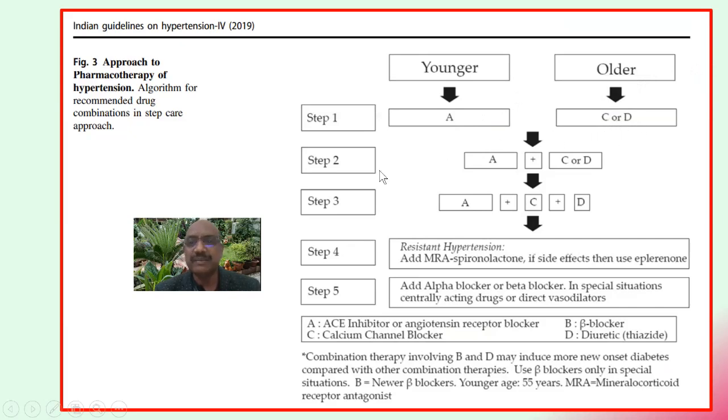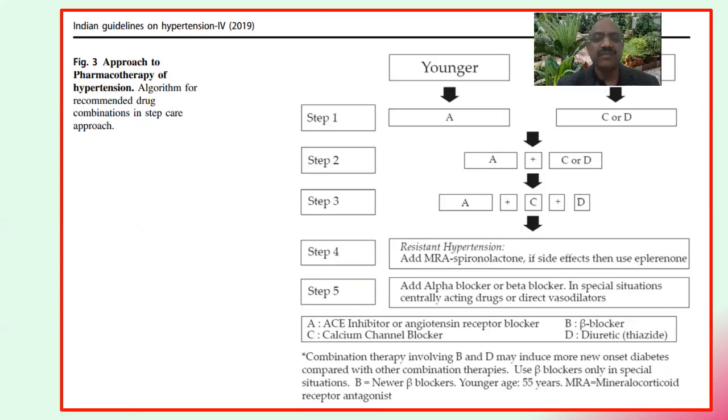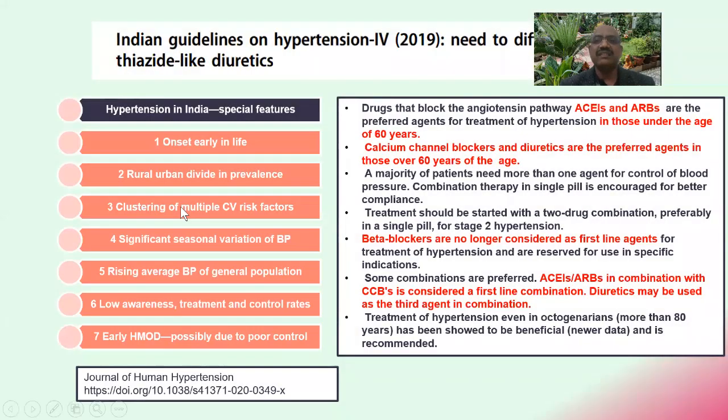And if you want to add a step 2, you add again either A, C or D. And at step 3, A plus C plus D. And if there is resistant hypertension, that is step 4, add MRA, spironolactone, and if side effects, then use eplerenone. And at step 5, only add alpha blocker or beta blocker in special situations. So this is what the Indian guidelines are also saying, in the same direction.